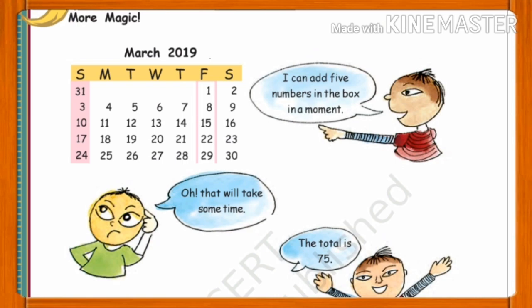Next we have another magic. Here we are considering the month March 2019. A boy is saying, I can add 5 numbers in the box in a moment. The second boy says, oh, that will take some time. The first boy replies, the total is 75. Now the second boy is thinking how he has done so quickly. Let's see what is the magic behind this.